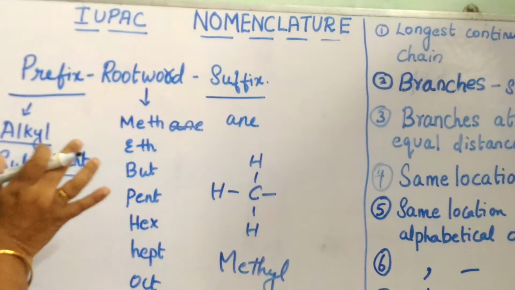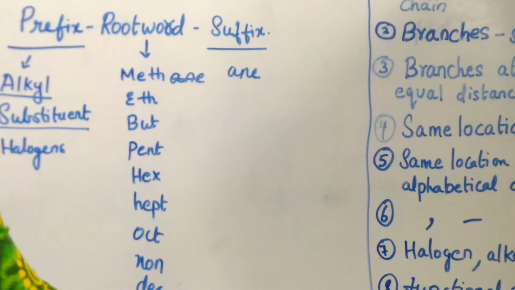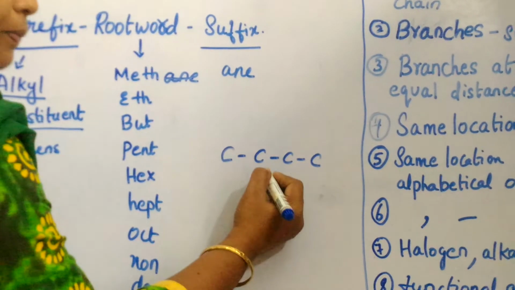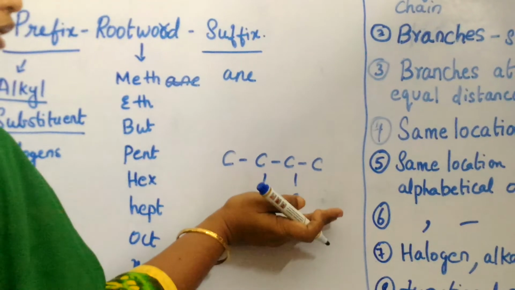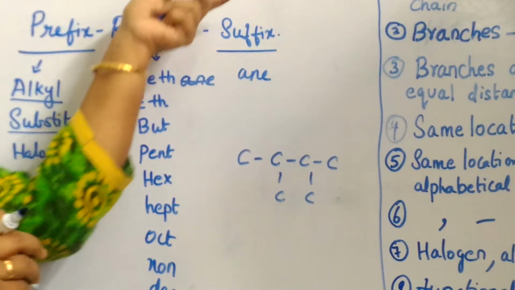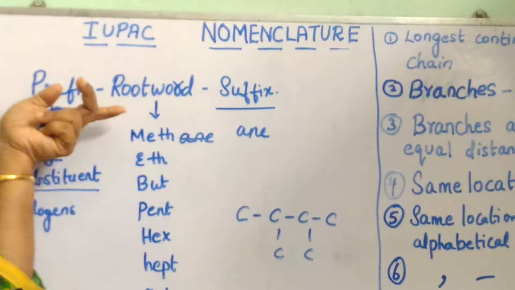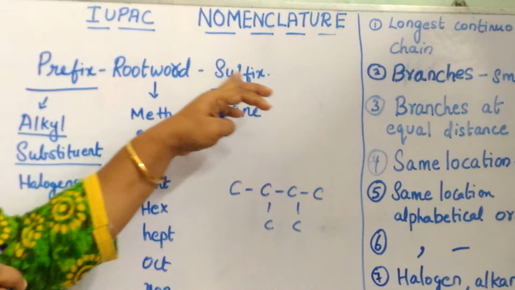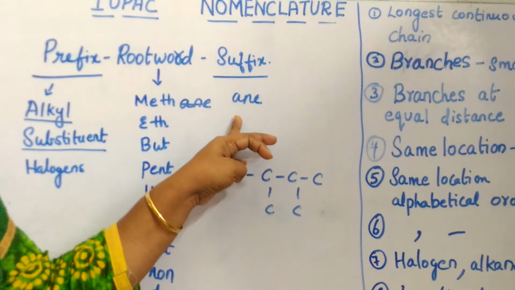Substituent means the branches that arise in the carbon chain; we can call them substituents. So let me take a carbon skeleton structure. Suppose I have branches at different positions, these branches are called substituents. So now it is very clear that in IUPAC nomenclature for an alkane we have a prefix, root word and a suffix. The prefix will have alkyl, substituent and halogens, the root word depends upon the carbon chain, and the suffix today is only ane, because we are going to discuss only the alkane group.